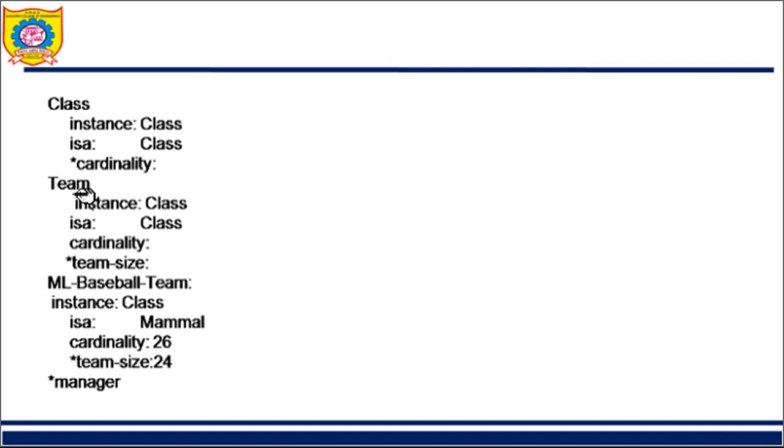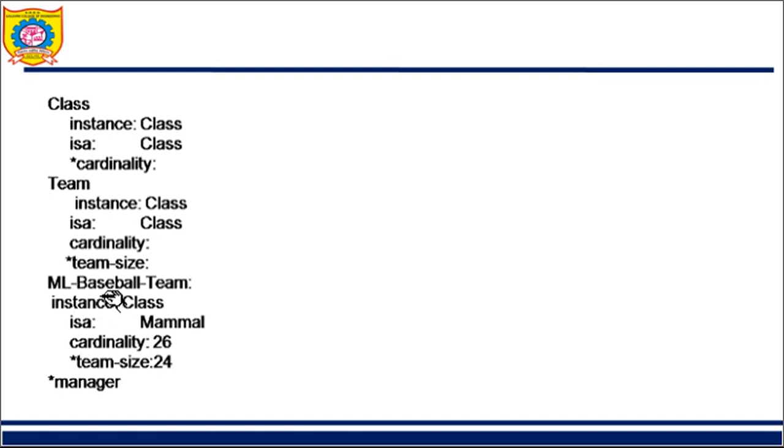So let us see the next frame. Team is the frame. What are the properties or attributes with it? It is an instance of class. It is a class, and it has a value called cardinality, which has come from here. And it has a new variable called team size. This attribute again has a star, so that team size will be inherited further. So you can see team size is here also.